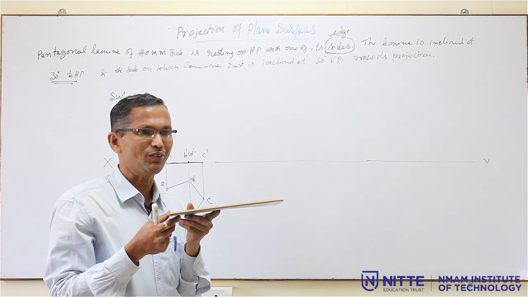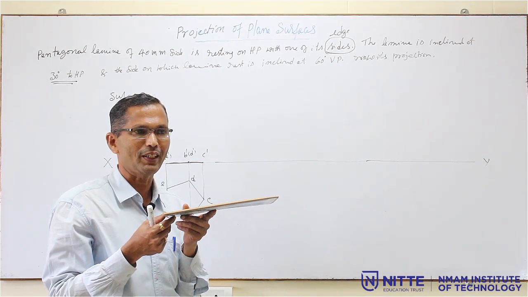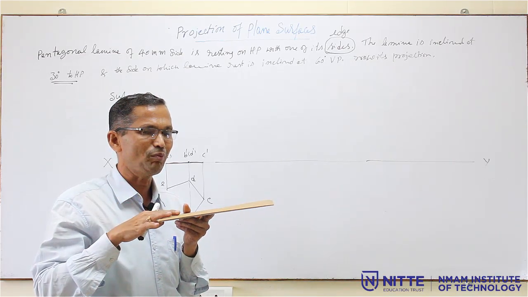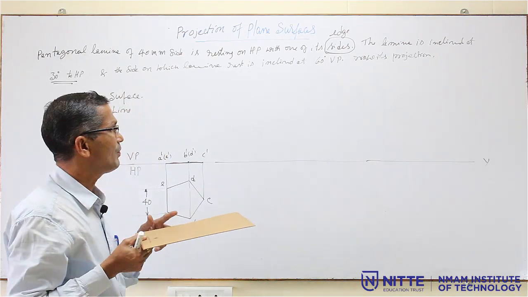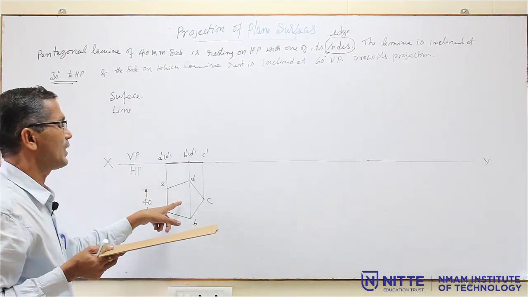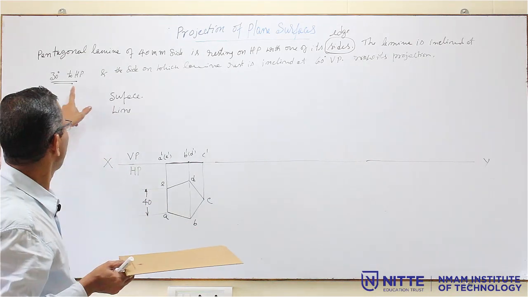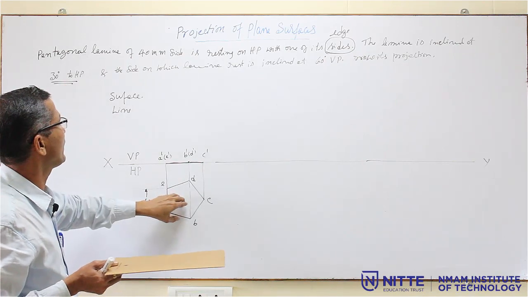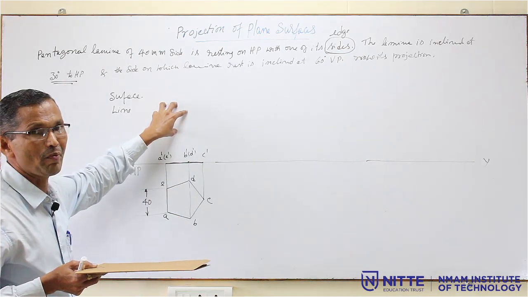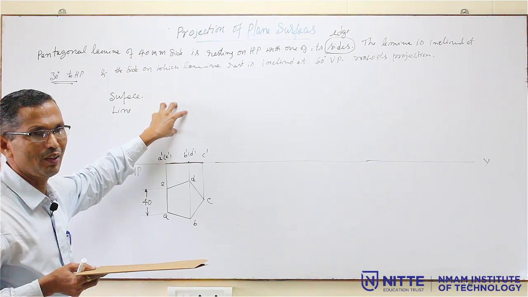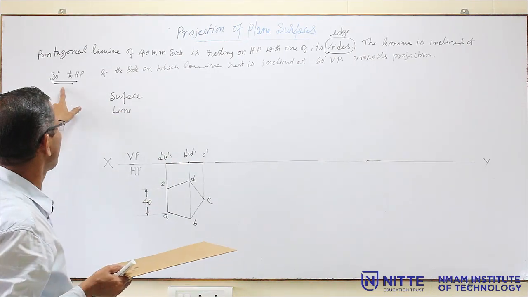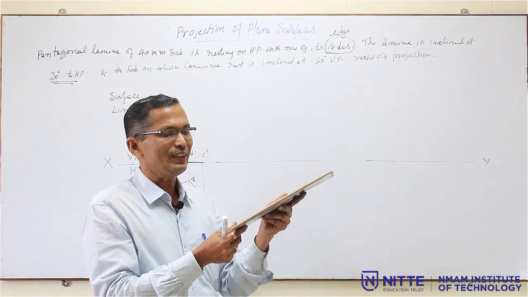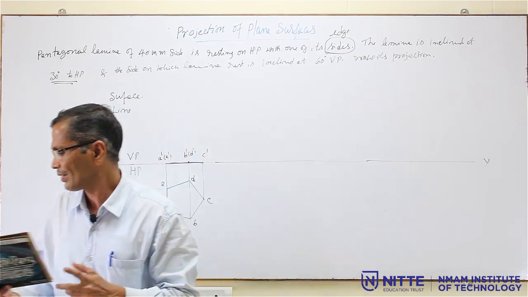First step is always like this only. Any shape, it may be pentagon, hexagon or rectangle, you have to draw it either on HP or on VP. How are we going to decide? If the surface is inclined to HP, then we will start from HP. If the lamina is inclined to VP, that means this pentagon will come here in VP. That you have to remember. The surface of the lamina is inclined to HP means you have to start from HP. That is why when the surface is inclined, it looks like a straight line.